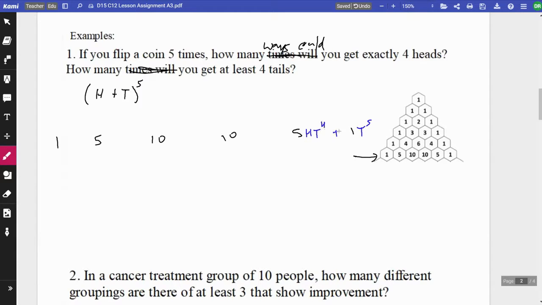But we don't really need to do this. We need to know that this is the way it would look if we needed to, but it's not that necessary. So I'll just stop right there. Well, I could keep going. I'm using the same system. I just went backwards, and the reason is to not give away this first answer too quickly. How many ways could you get exactly 4 heads? All we're looking for is which of these terms has the h to the 4th power.